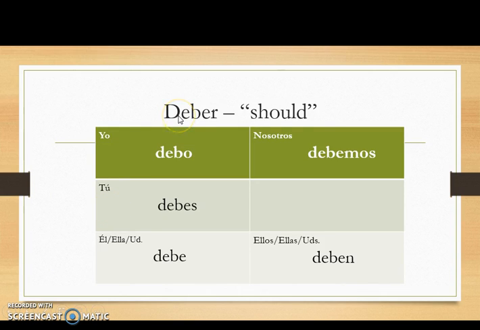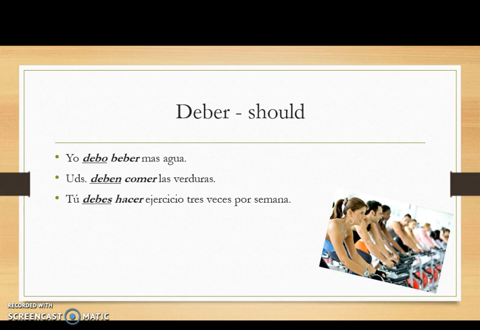Deber is the verb that we're going to look at a lot in this chapter. Deber means should. Yo debo, tú debes, él, ella, usted debe, nosotros debemos, ellos, ellas, ustedes deben. A lot of the times, the verb deber is followed by another verb. For example, yo debo beber más agua. I should drink more water. Ustedes deben comer las verduras. You guys should eat vegetables. Tú debes hacer ejercicio 3 veces por semana. You should exercise 3 times per week.